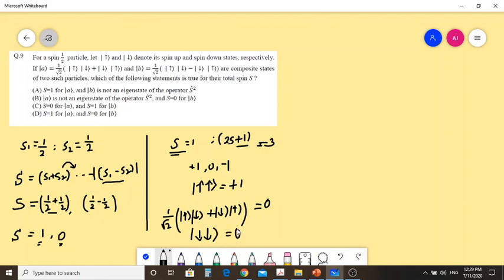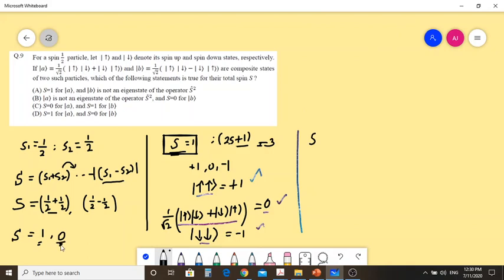So this is not 0, it's a minus 1 state. In general, the S equal to 1 states are called triplet states, because each state can either be plus 1, that is both the spins of the particles up, or spin 0, a linear combination of this symmetrical state, or both the spins can be down, which is minus 1. So these three spin states, because it's 3, it's called a triplet state for S equal to 1.